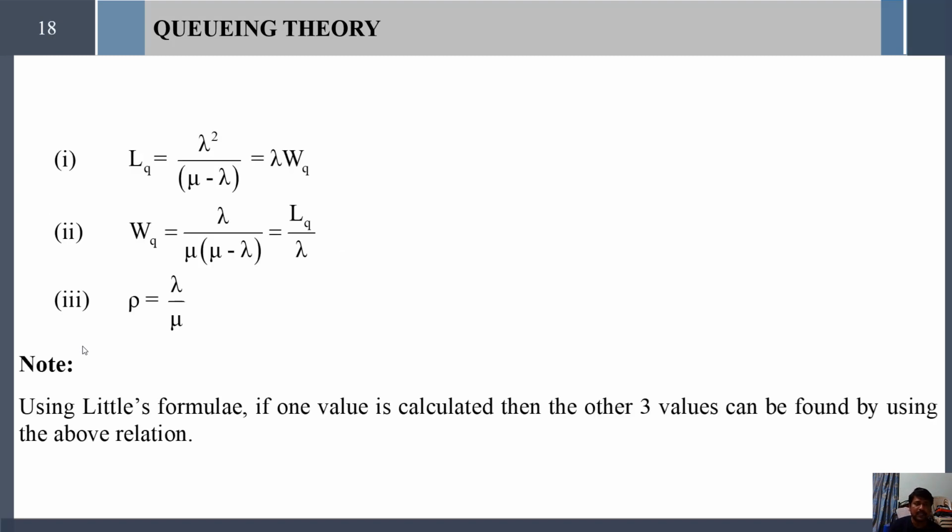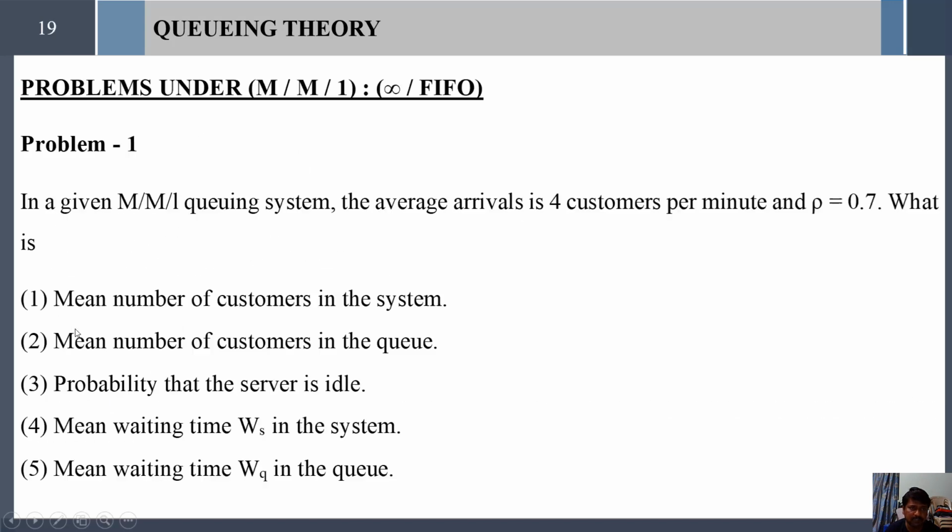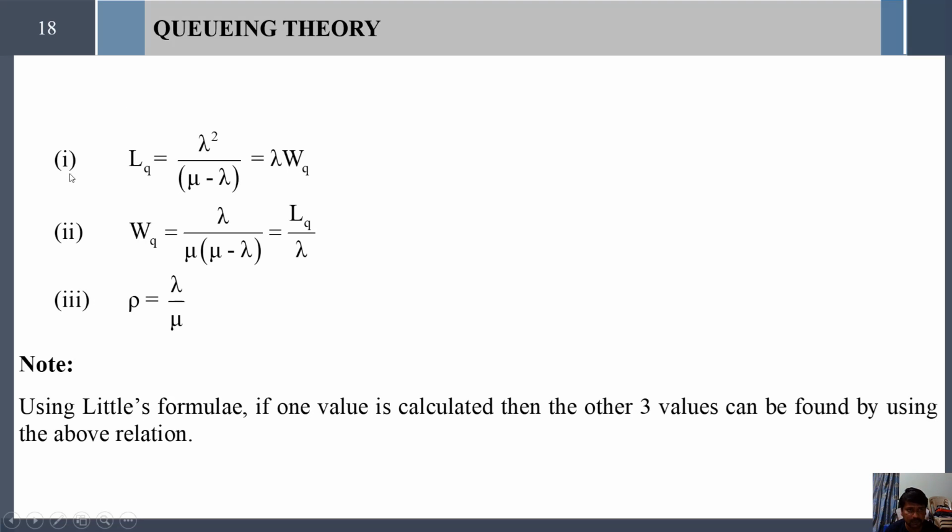And next LQ, the number of customers in the queue, equal to lambda square divided by mu into mu minus lambda. I mean arrival rate square divided by service rate into service rate minus arrival rate. That can be written in another way, lambda into WQ. And next one, WQ. This is the first formula, this is the second formula, this is the third formula, and you call this the fourth formula.